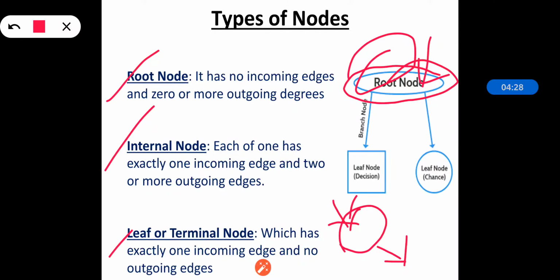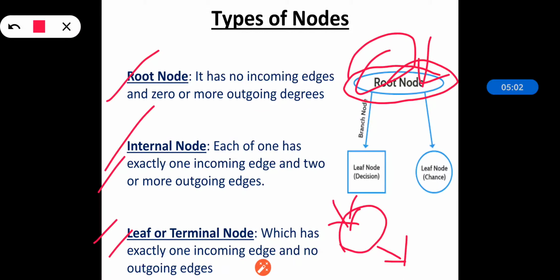Now the next is the internal node. Each internal node has exactly one incoming edge and 2 or more outgoing edges. So it is the node where incoming edge is 1 and outgoing edges can be 2 or more. And the third one is the leaf or terminal node. It has exactly one incoming edge and no outgoing edges.